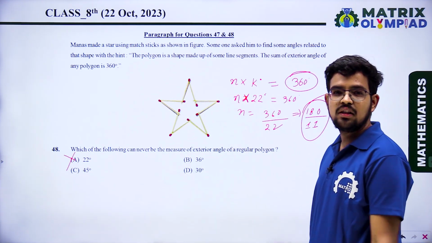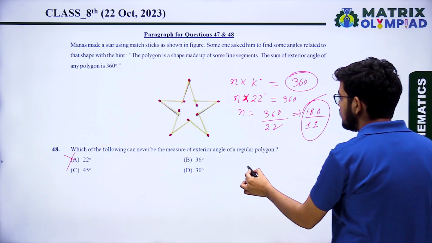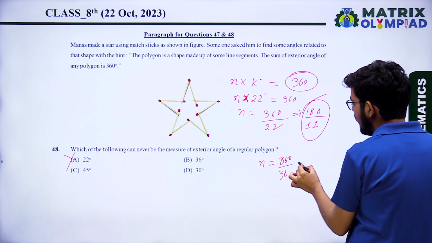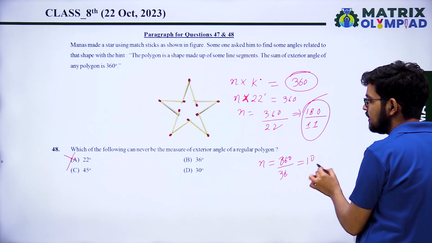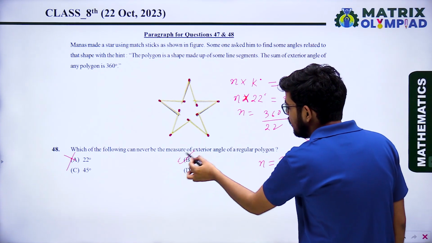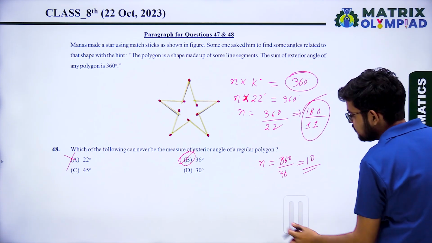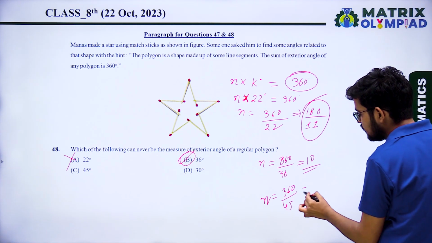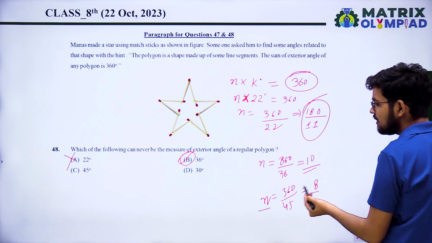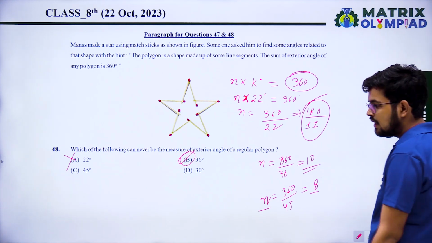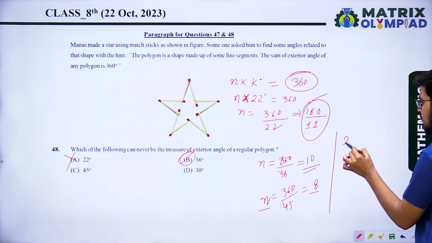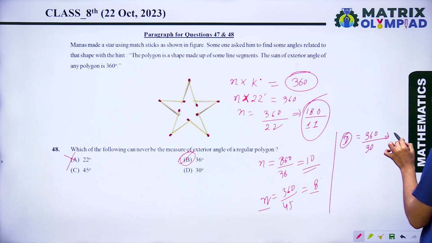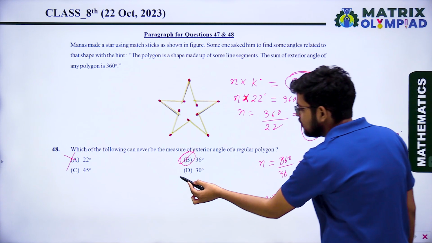Now 36, so n equals 360 upon 36, so you are getting n as 10, it means it is a natural number. Option B is a measure of exterior angle. Option C, n equals 360 upon 45, that is 8, it means n is 8, it is also a measure of exterior angle. Option D, 30, 360 upon 30, so you are getting 12, it means it is also a measure of exterior angle.